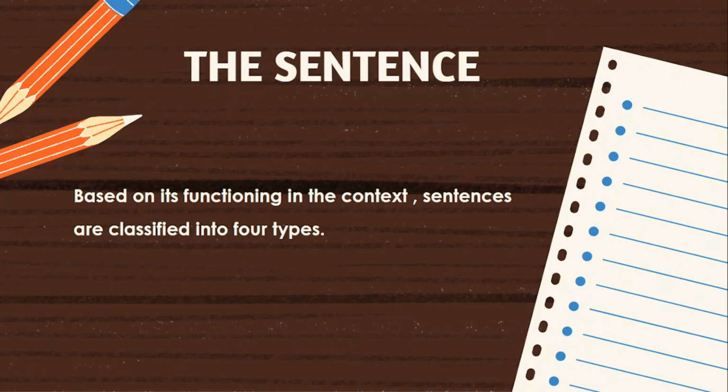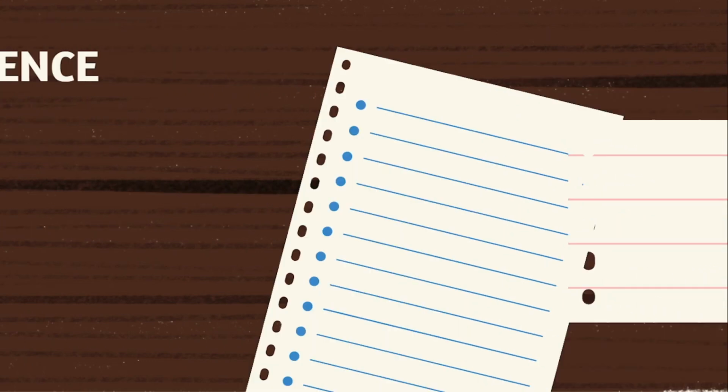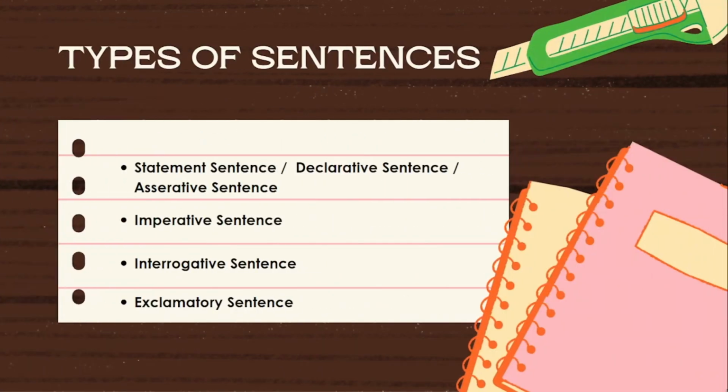Sentences are classified into four types. What are they? 1. Statement sentence. It is also called a declarative sentence or assertive sentence. 2. Imperative sentence. 3. Interrogative sentence. 4. Exclamatory sentence. The first one, statement sentence, has been explained. The link has been given in the description box. If you haven't watched it, please watch it.